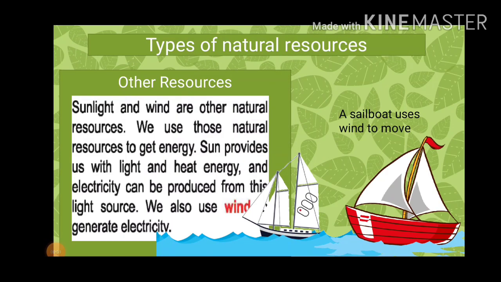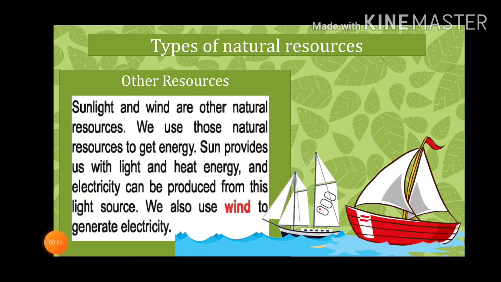There are other resources like sunlight and wind. Sunlight is providing us with unlimited light and heat energy. Nowadays, sunlight and wind are being used for generating electricity, because we cannot solely depend on water for the generation of electricity. Have you ever seen a sailboat? Those sailboats use the wind for moving on the water. So, sunlight and wind are also important resources that help in our regular life.